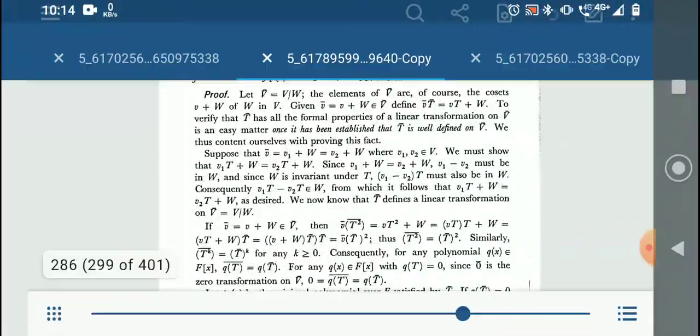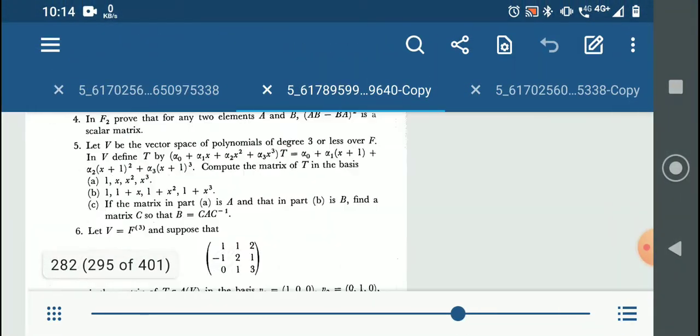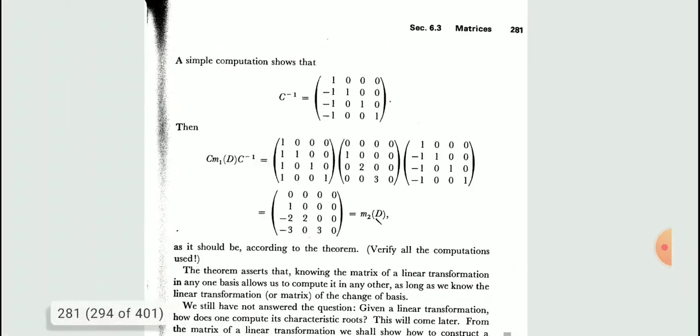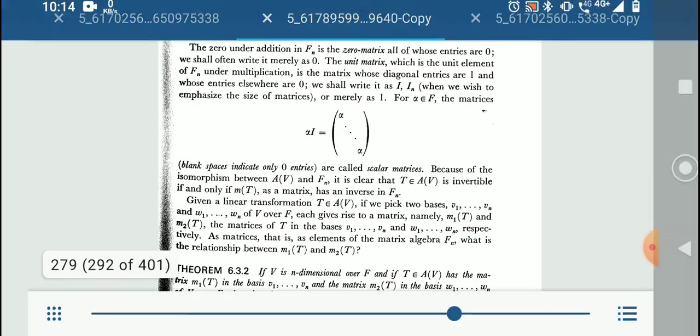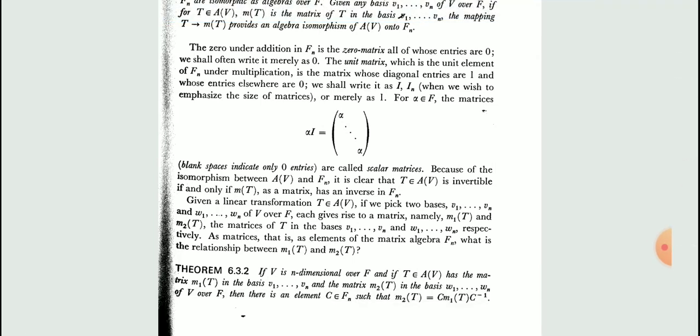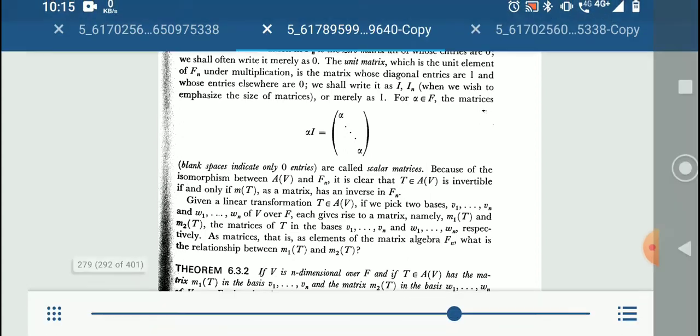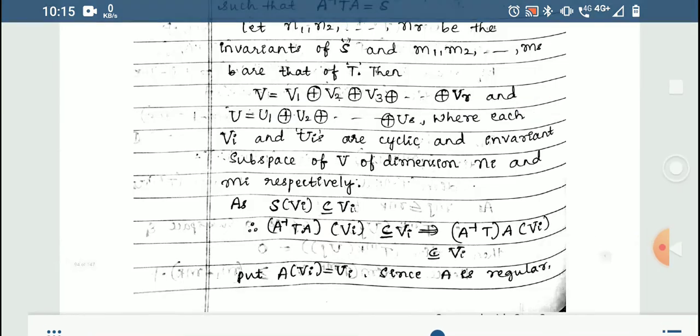So we are using that. We can go through that and see, even there these two matrices, M2 of T and M1 of T, are similar, because C into C inverse is taken there. So it matches with whatever we are doing now.